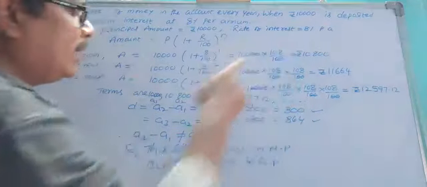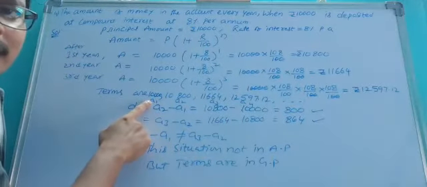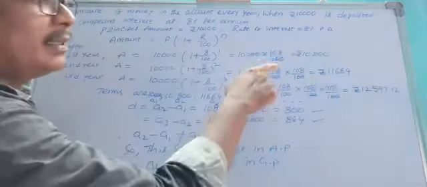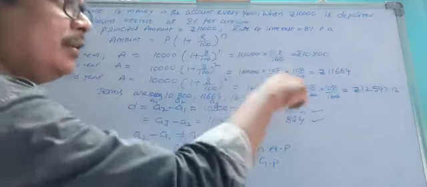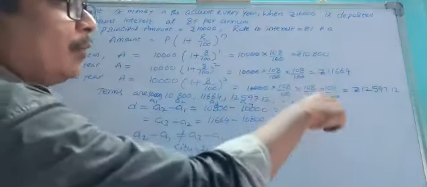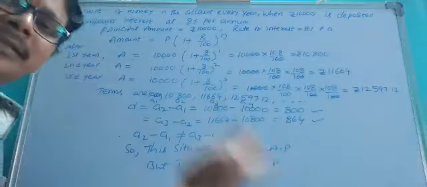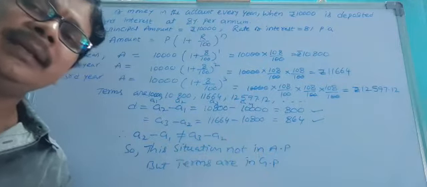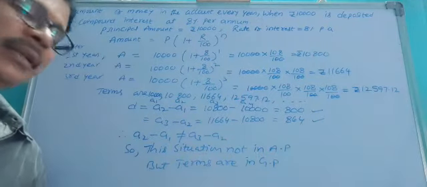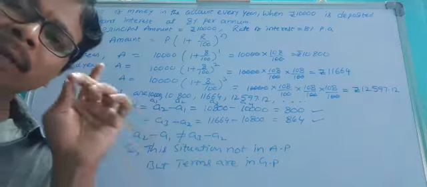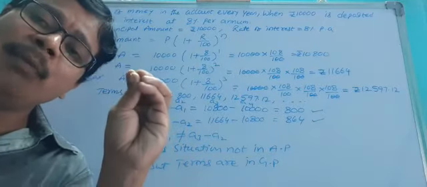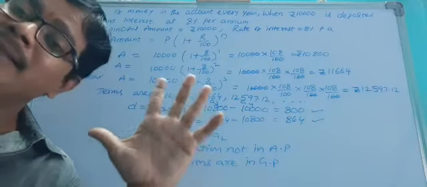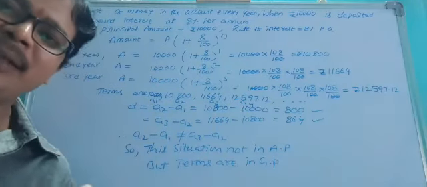Because except for 10,000, all the remaining terms are obtained by multiplying the preceding term by 108 by 100: one time, second time, third time, and you get the series of numbers. This situation tells us they are in GP, not in AP. Remember, in compound interest annually they are in GP, and in simple interest they are in AP, clearly mentioned.